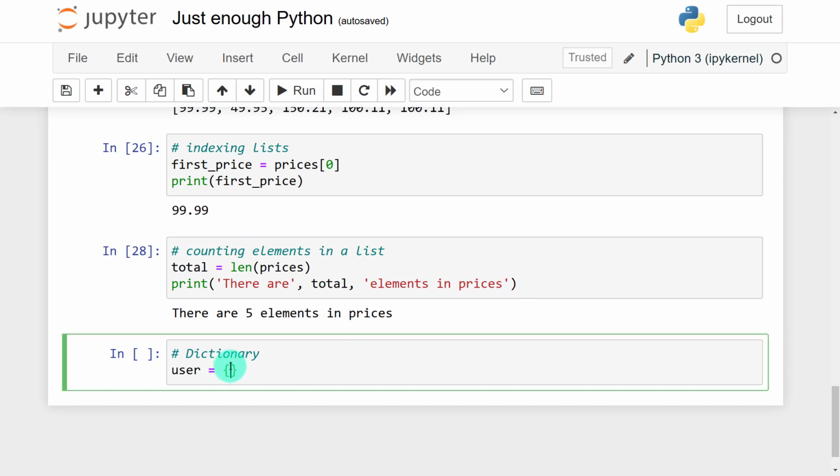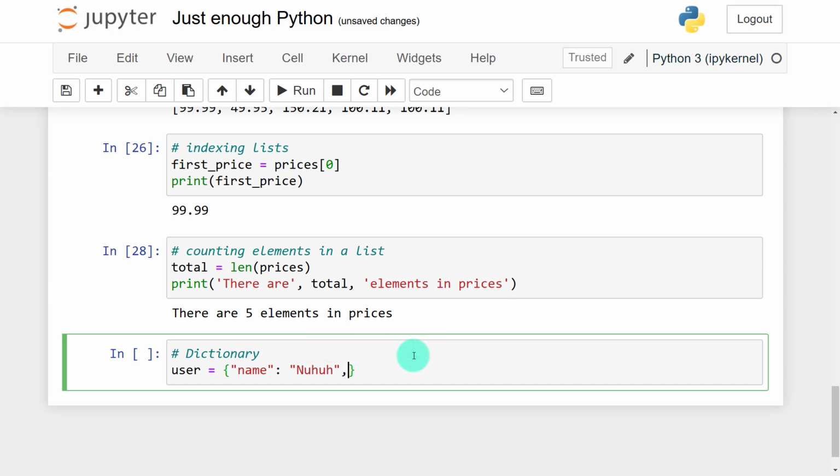I want to say that you can also use double quotes when you're initializing strings. I'll use double quotes this time around. I say name, a key-value pair. So the key is name, and the value is the name itself. Let's say the name is Nuhu.